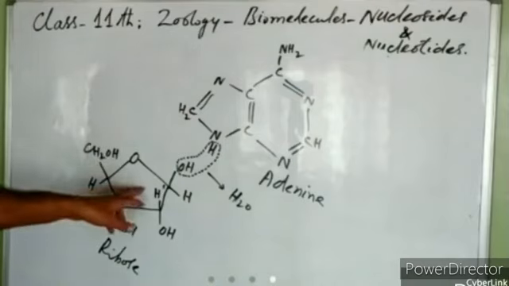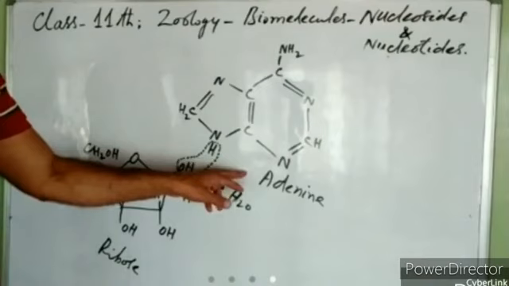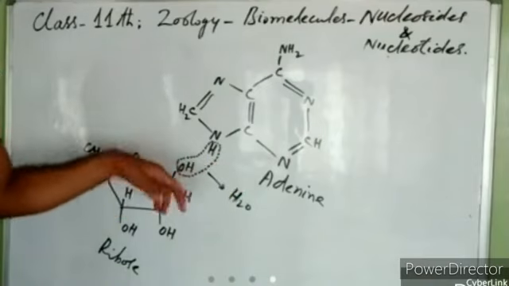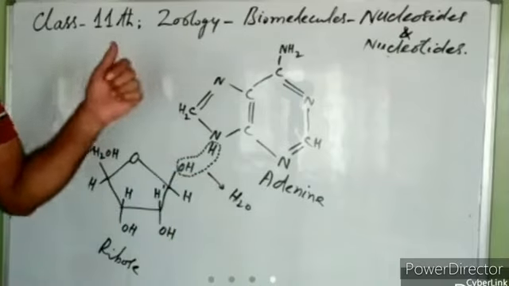So this is a sugar. It joins with another group. This group is a nitrogen containing group, a nitrogenous base. So when a sugar joins with any other group, which may or may not be a sugar, a bond is formed. This bond will be known as a glycosidic bond.